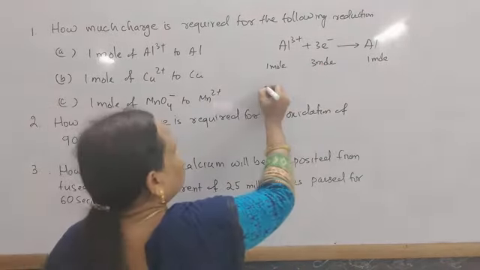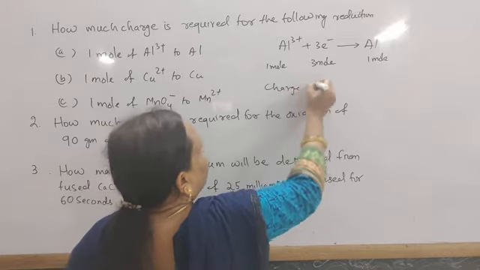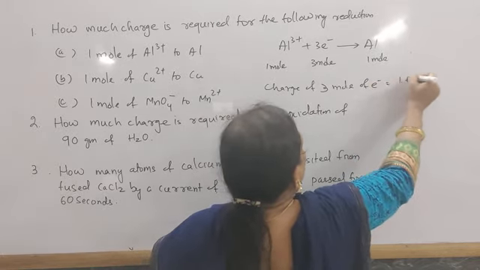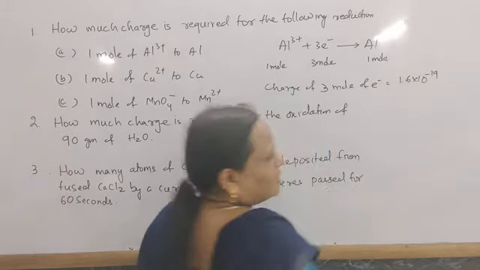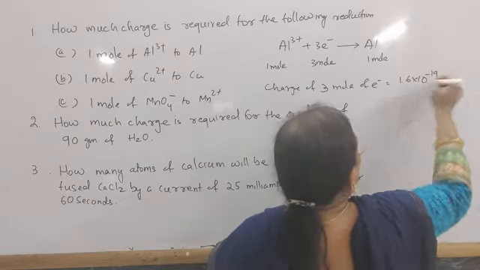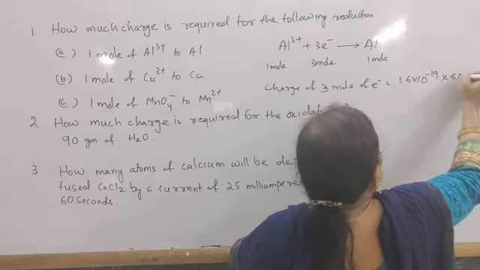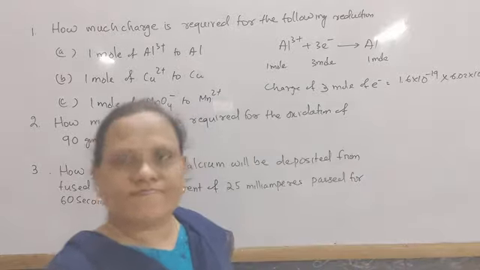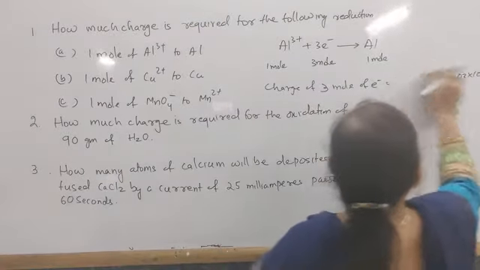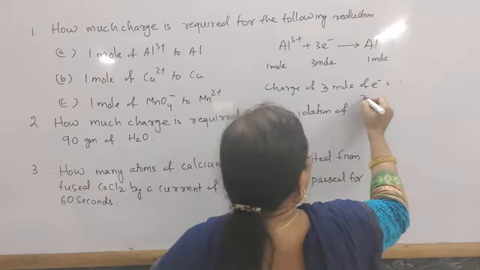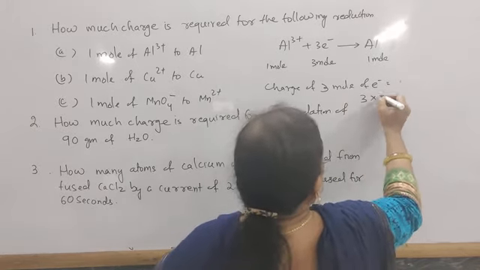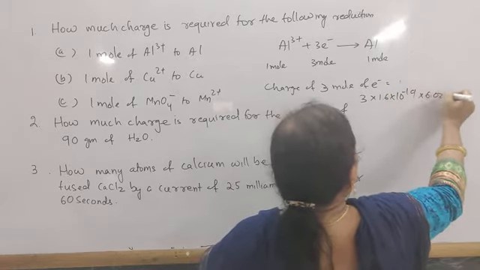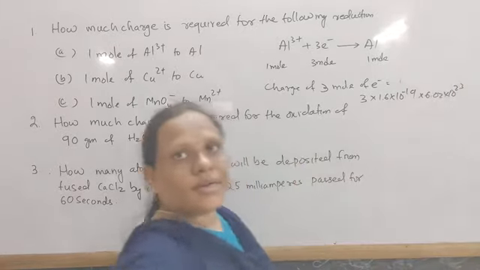So the charge of 3 moles of electrons is 3 into 1.6 × 10^-19 coulomb into 6.02 × 10^23.